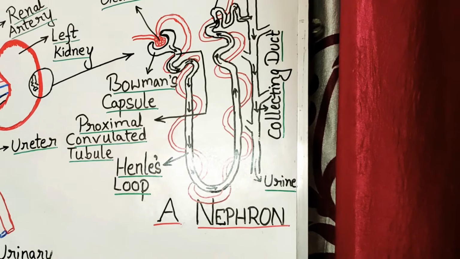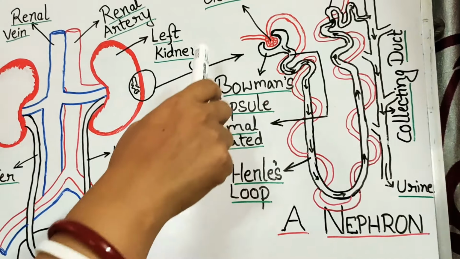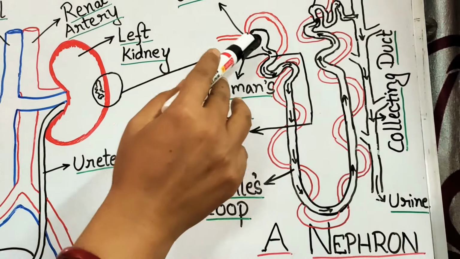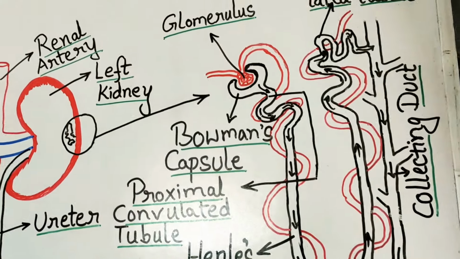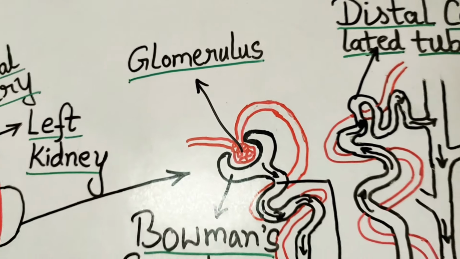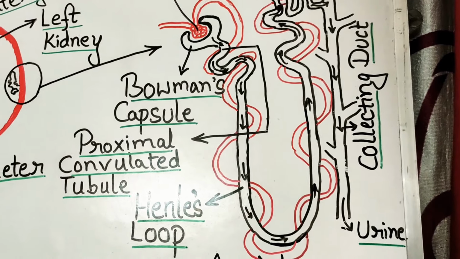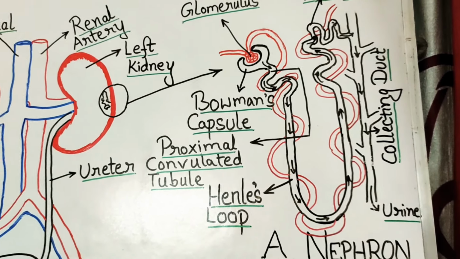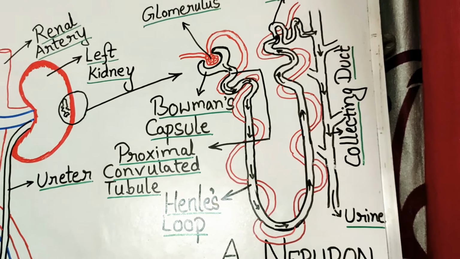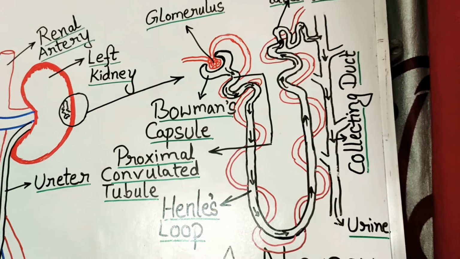So what happens in this nephron is that the blood comes in this nephron with a pressure, and it divides into capillaries. You can see these capillaries over here. Now this network of capillaries is called your glomerulus. So when the blood passes through it, it gets filtered, and the filtrate passes through these tubes. Now this filtrate which passes through this tube contains glucose, amino acids, the nitrogenous waste, and water, but it does not contain the blood cells, neither does it contain the large protein molecules.